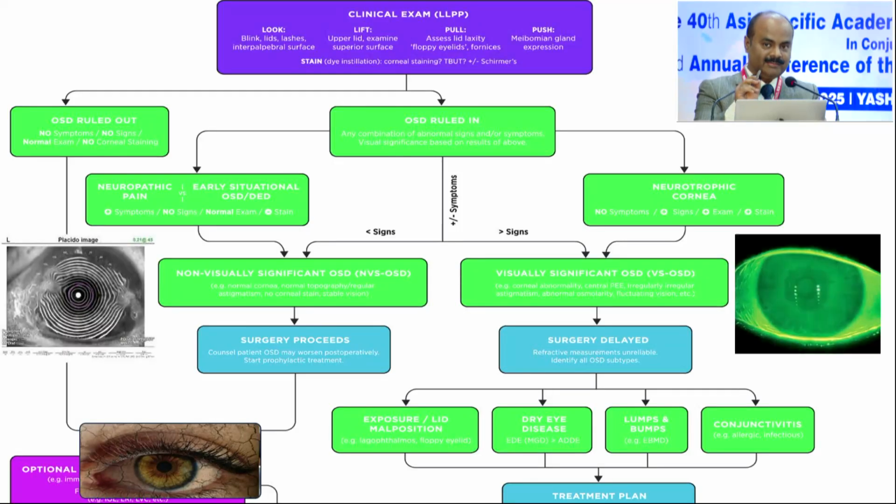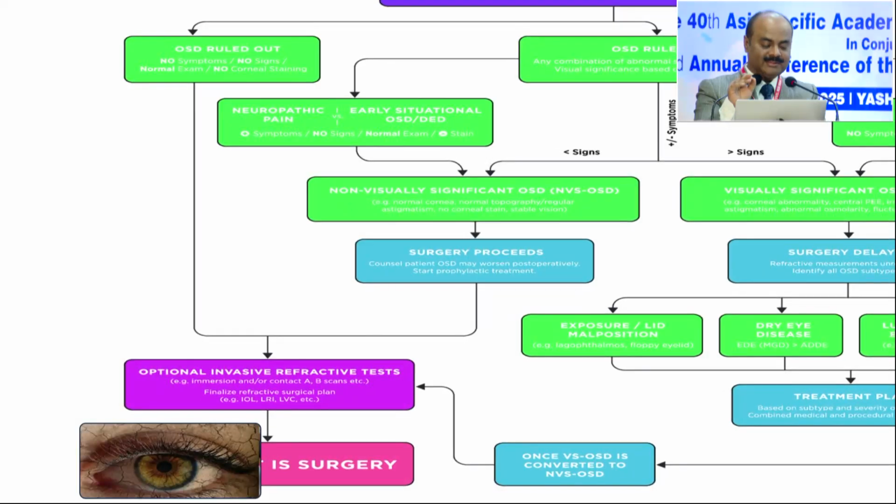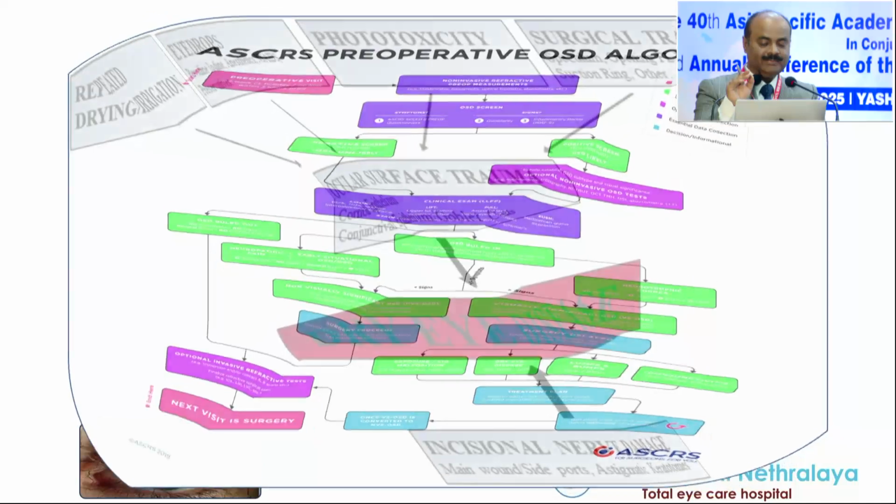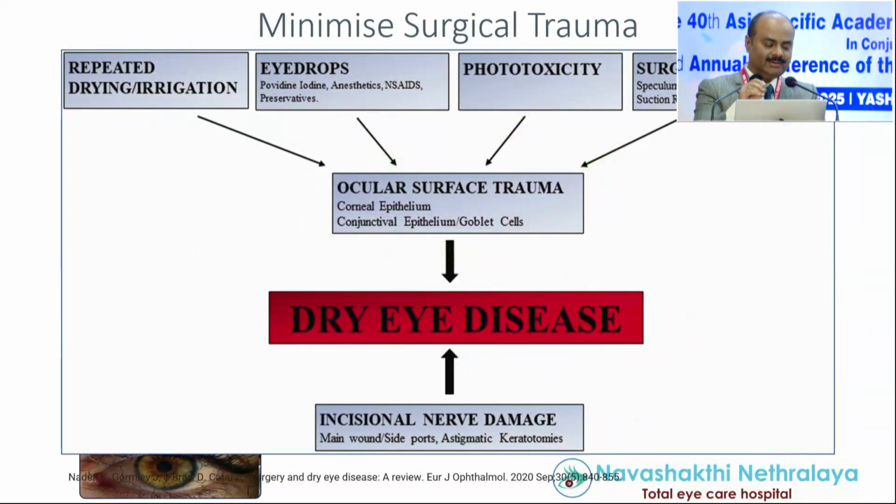How is mild treatable? That's called visually significant, not visually significant. 2 things. If with a blink the patient's vision is changing, that is visually significant. And if the mires are changing or if there is a sign. So if any of these 3 are there, visually significant, first treat this patient for dry eye 2 to 4 weeks. 4 weeks is what is said. I prefer 2 weeks because the patient will run away to the nearest clinic. If none of this is there, simple dry eye is there, go ahead with the surgery and complete it. So first, always treat dry eyes and then go ahead. Now, intraoperatively, reduce all these things. Less drops, less povidone, less paraffin, repeated irrigation and drying. This is something we do.